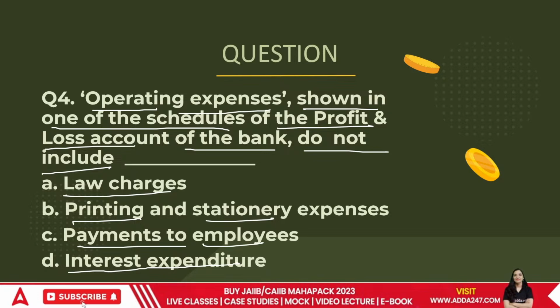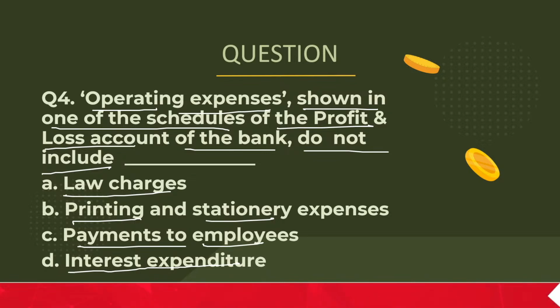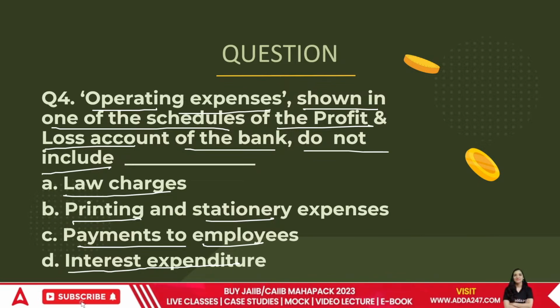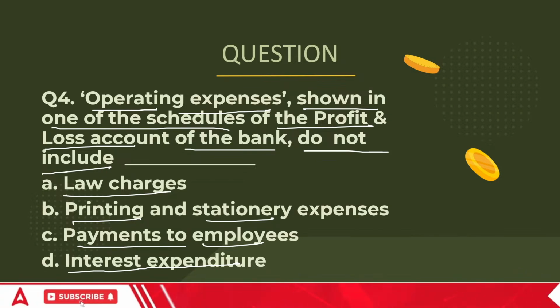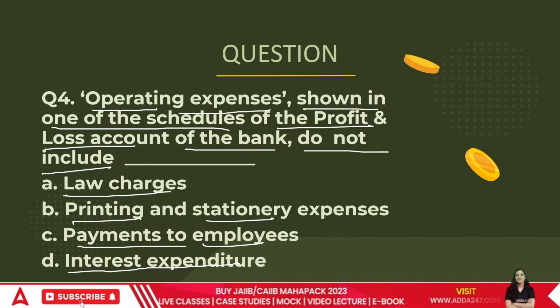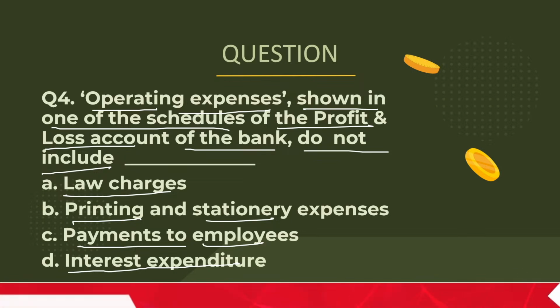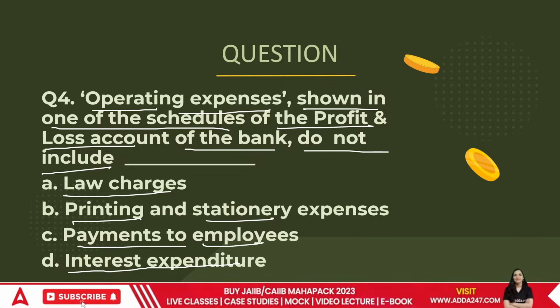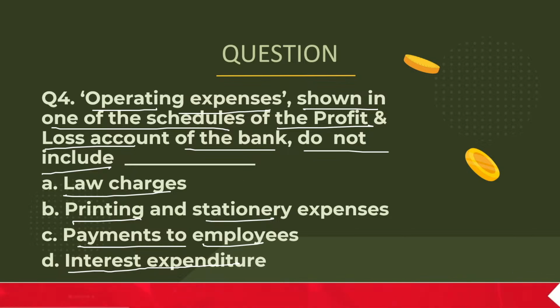Always remember, the bank cannot run on its own. The bank has to incur certain expenses to keep itself going. And when they have to go through all those expenses, those are called operating expenses.